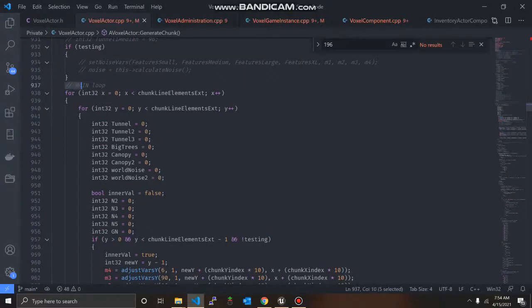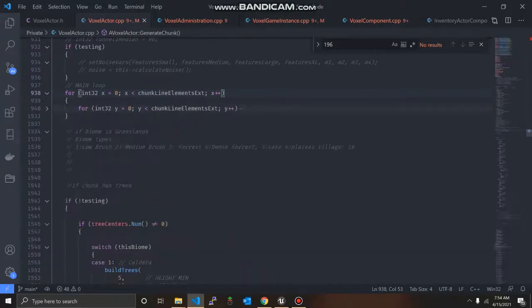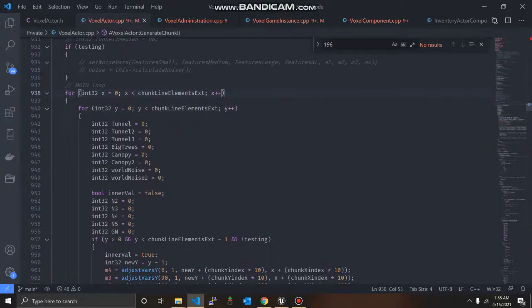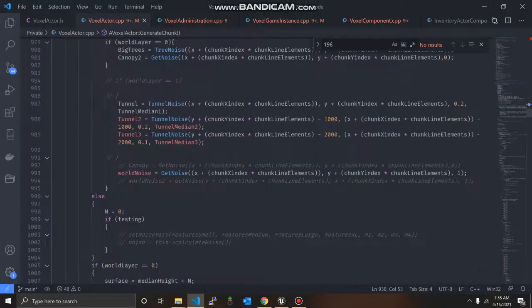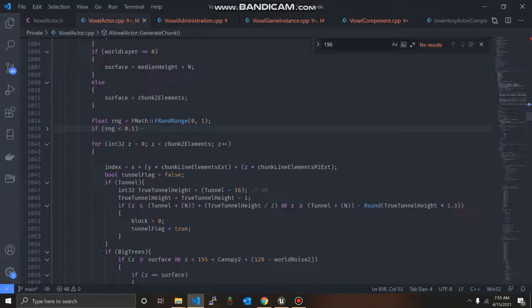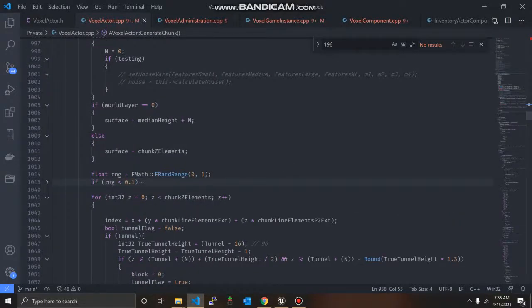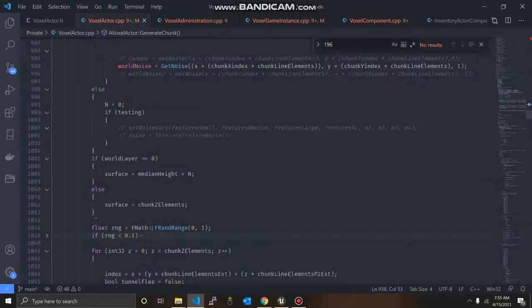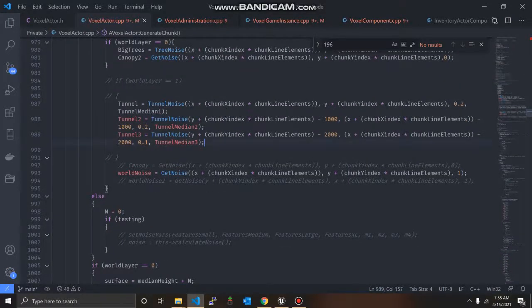Then here's where the main loop starts. It loops through X, Y, and eventually down here goes through Z. There's, I believe, 256 blocks in Z height, and then it's 10 by 10 chunks. I know Minecraft is 16 by 16, but I went for an even 10.